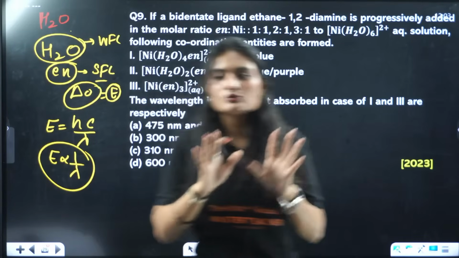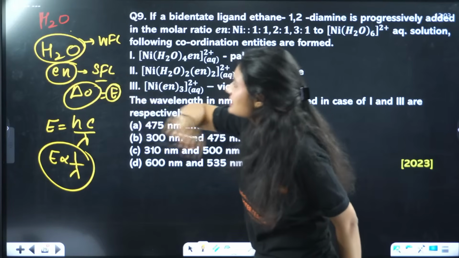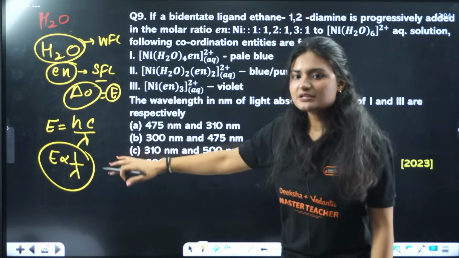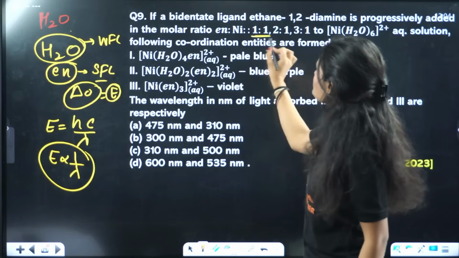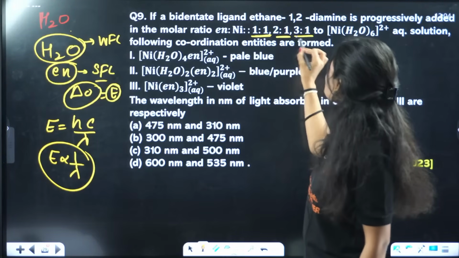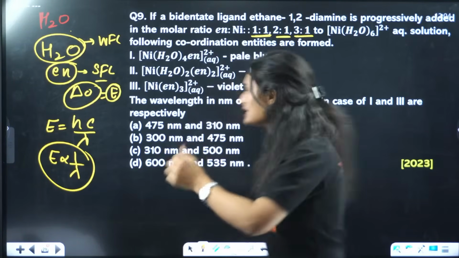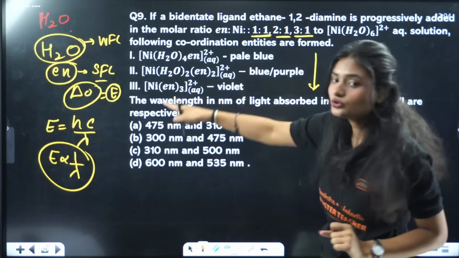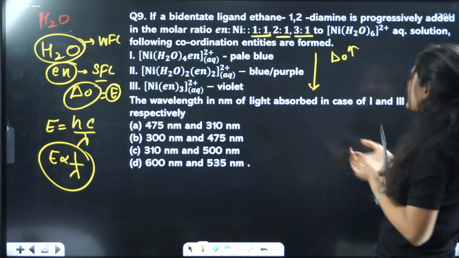So the elimination thing won't work on most of the questions. Here it will work. I'll tell you how. We know if we are replacing H2O with en, which is a strong field ligand, the crystal field splitting energy will be high. That means the wavelength will be low. Why do I mean that? See, initially the ratio is 1:1 of ethylene diamine and nickel. Then it increased to 2:1, then 3:1. The amount of ethylene diamine is increasing, so the energy is increasing. So when you are going from 1 to 2 to 3, the crystal field splitting energy is increasing, right?